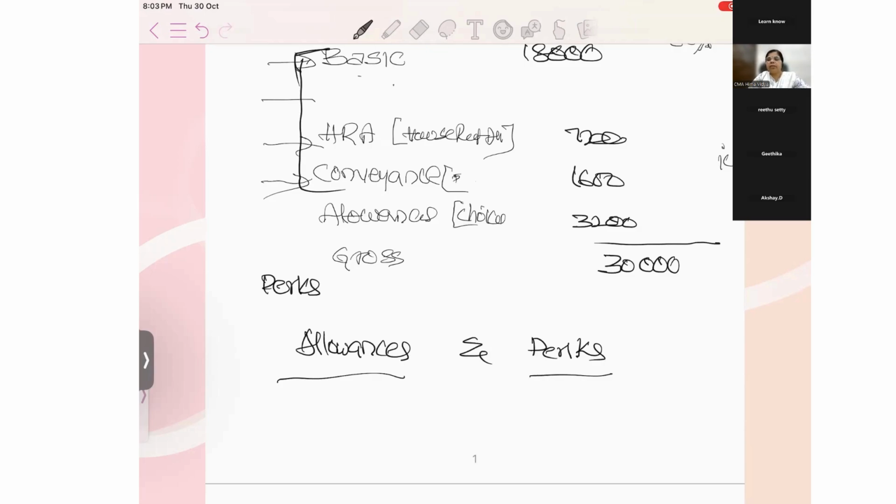Anyone from the team? No one knows? Okay, then let's understand what allowances and perks are. This will help you to define what is a perquisite and what is an allowance. Perquisite is the additional benefit that we are giving to the employee.